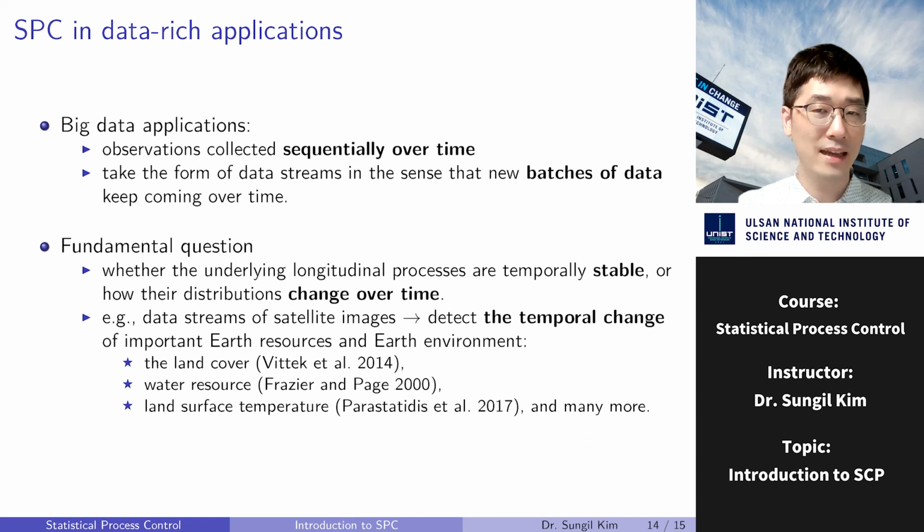And we expect SPC to answer whether the underlying longitudinal processes are temporally stable or how their distributions change over time.